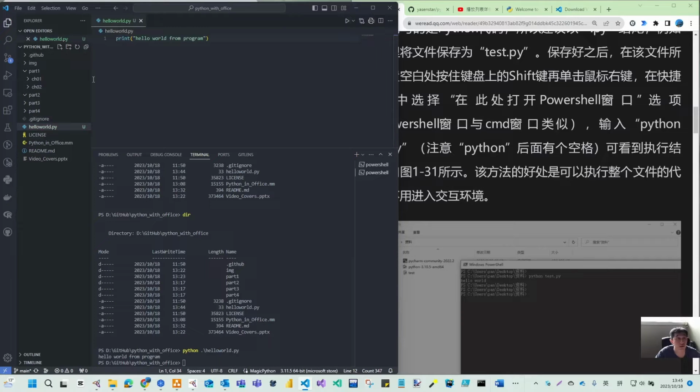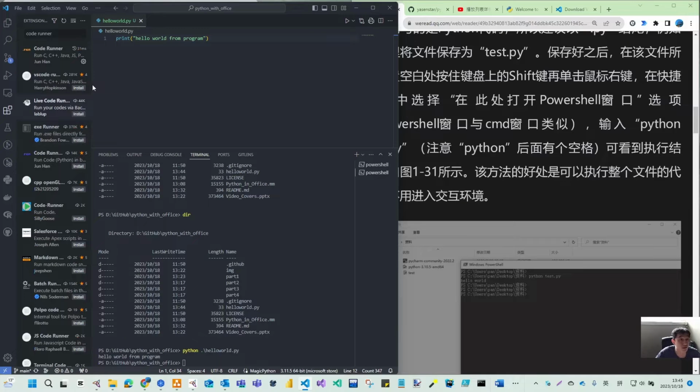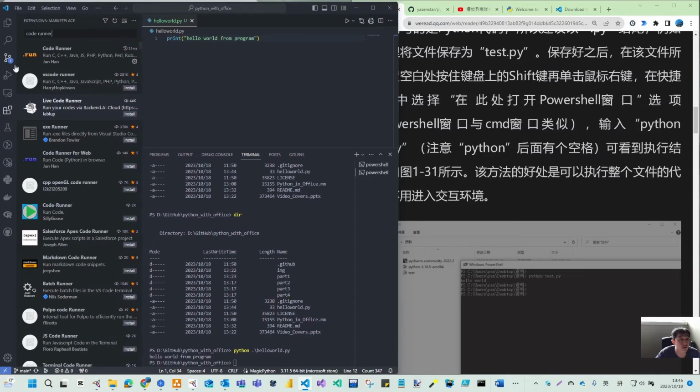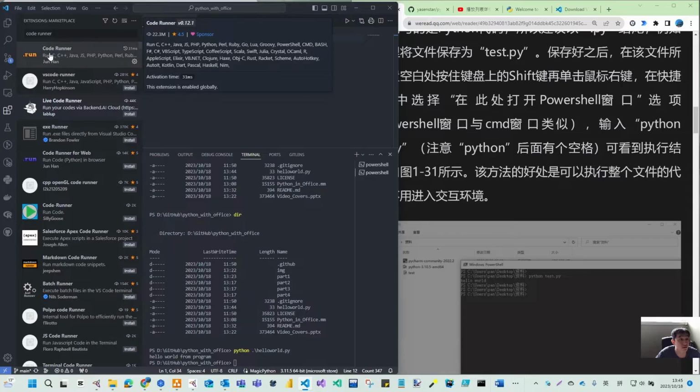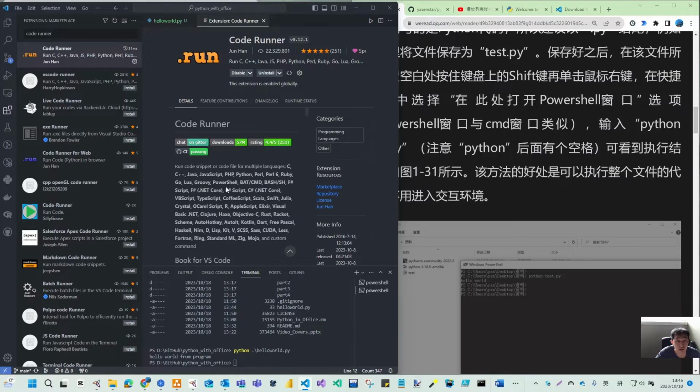You can see here, if you want, you can add the Code Runner. There are several different extensions, but I just use one, the Code Runner. This Code Runner can run multiple types of programs. You can see Python is one of them.